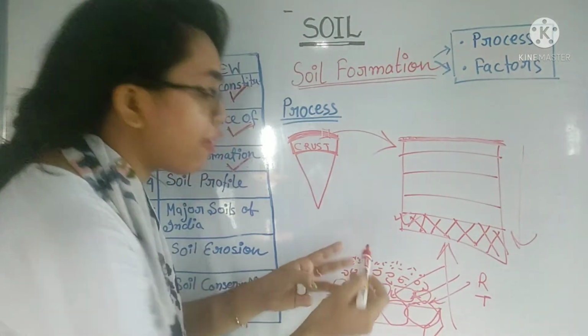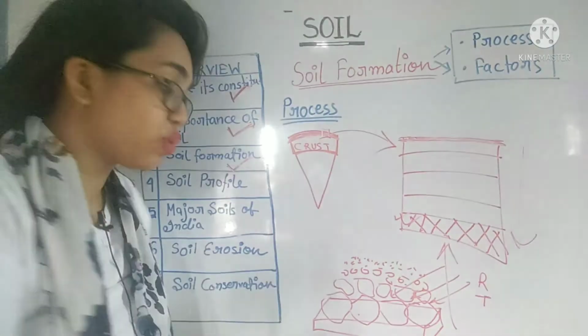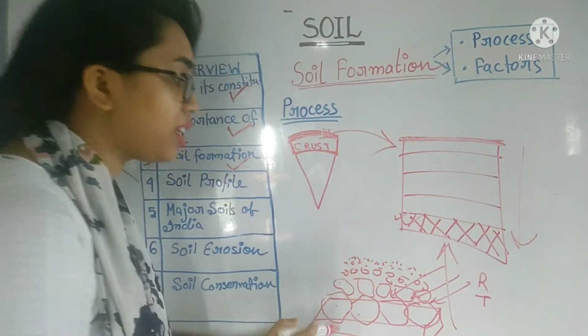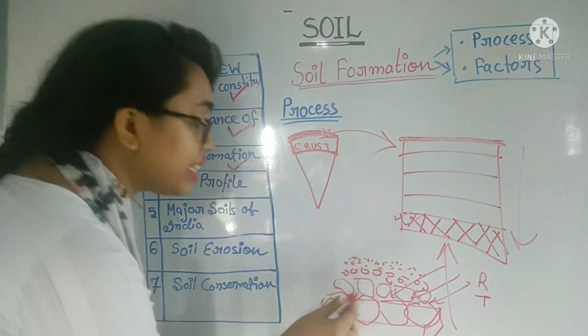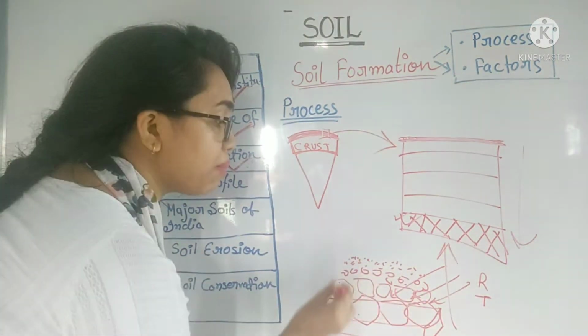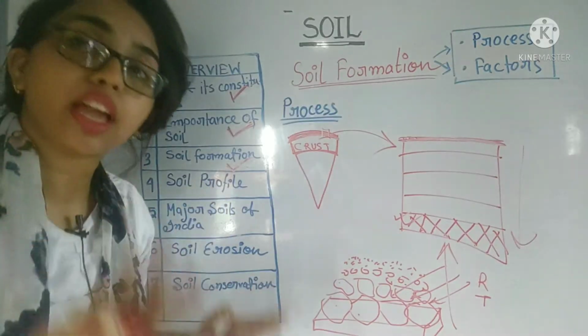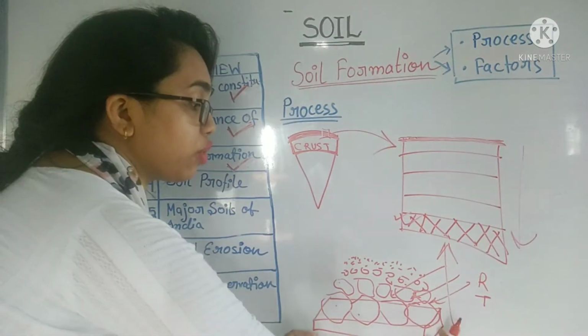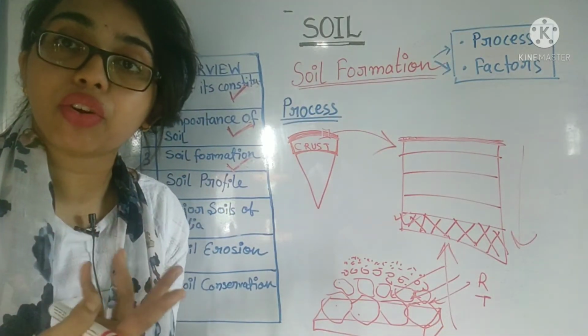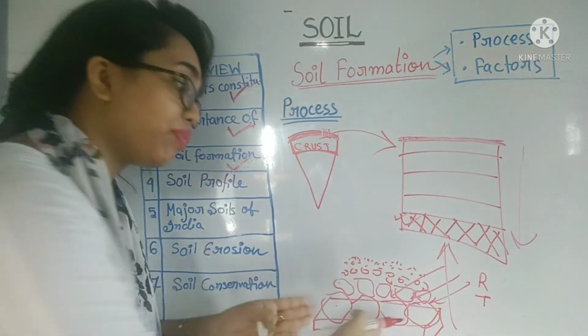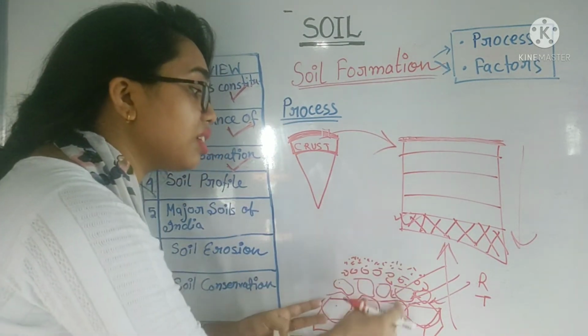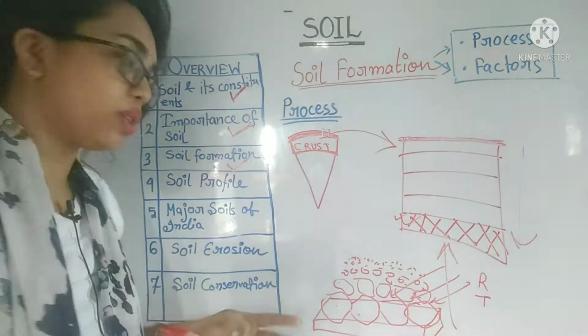So where do we get these disintegrated matters from? We get them from that crustal parent rock. So why is it called parent rock? Because it is the mother rock. From that rock we get these disintegrated matters, right?